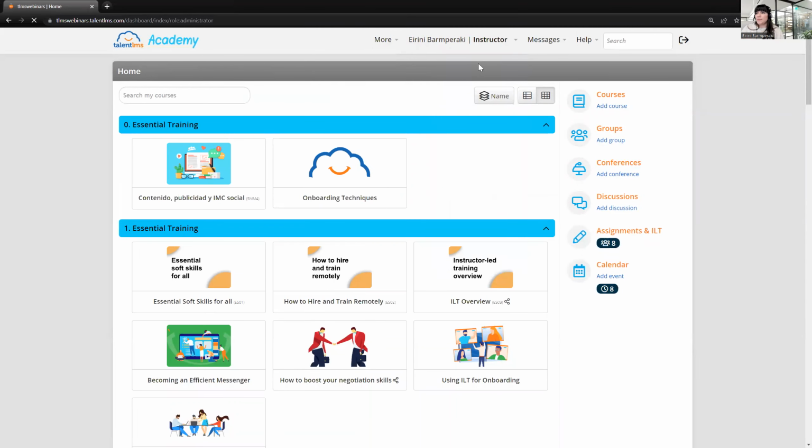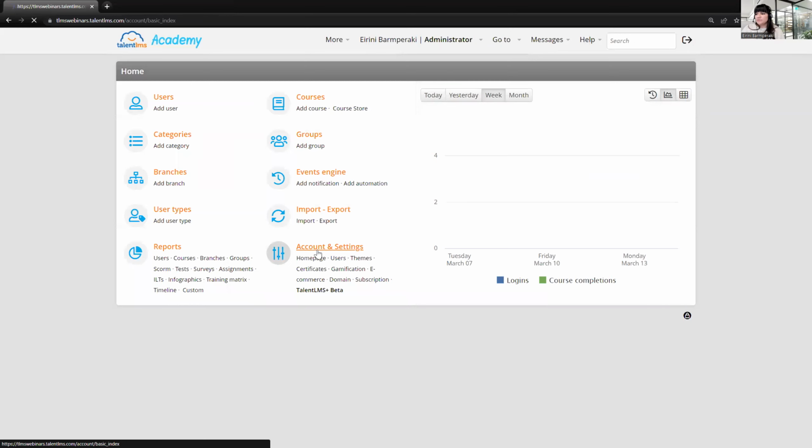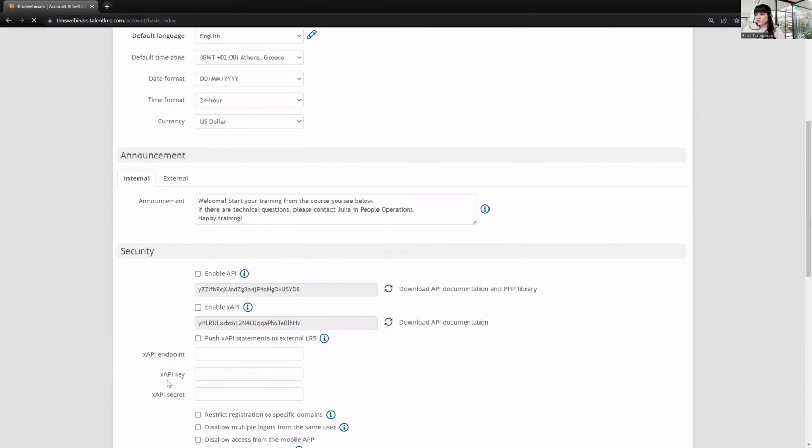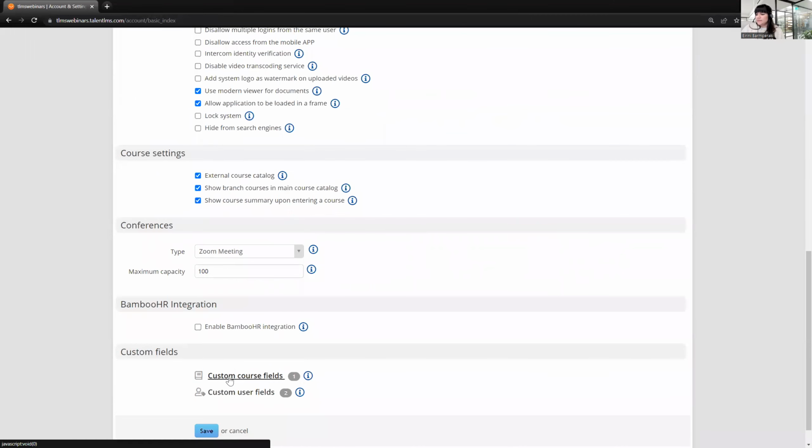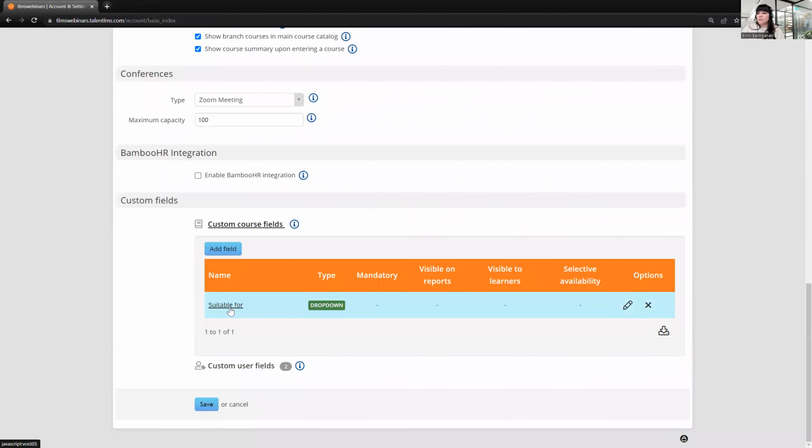Now, if you want to take it a step further, what you can do is create custom course fields. So let me just get back as an admin from the account and settings. Create a field from here, a custom course field, where you can maybe name it suitable for. Maybe you can create a drop-down menu with two options, catalog or assignment. And this field will show on the course info page. And every time a course is dedicated for assignment or for self-assignment, then you can check on that box. And this is how you can notify your instructors about which courses will be for course catalog exclusive or which ones will be assigned to the users directly.